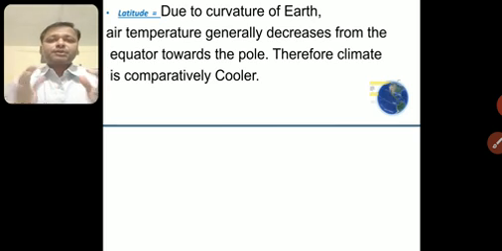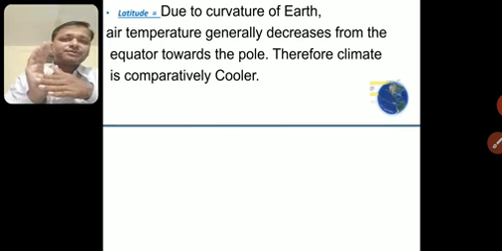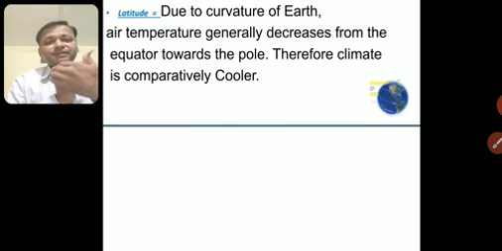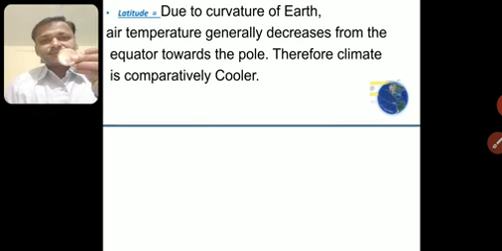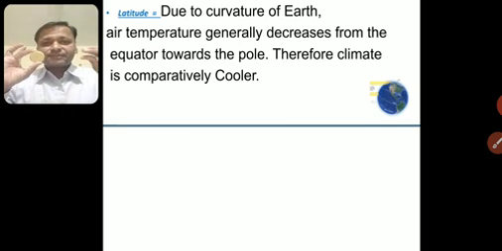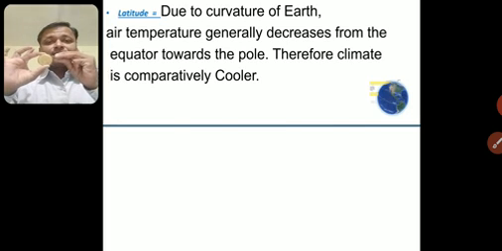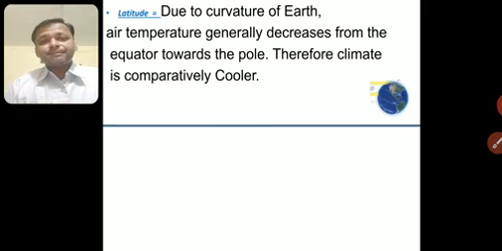Due to the curvature, you know what is curvature? You have seen the mirrors, convex and concave mirrors. This portion is called curvature. So because of the curvature of the earth, because it's a round shape, suppose this is earth. If the sun comes over here, the intensity is more because a ray is falling straight and it is covering a small area. But when a ray goes in a slant way, this area will be more and the temperature will come down.